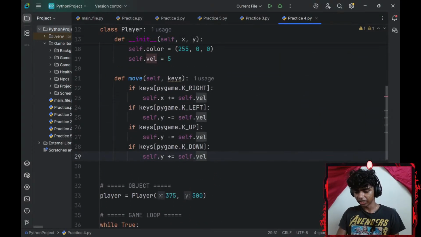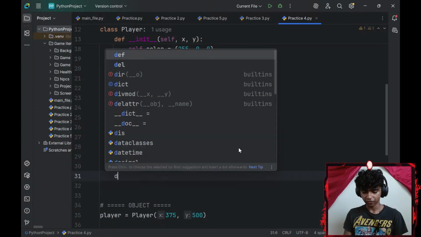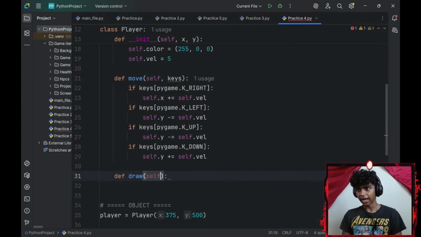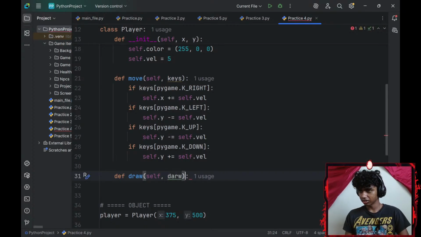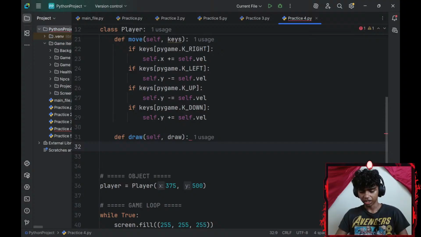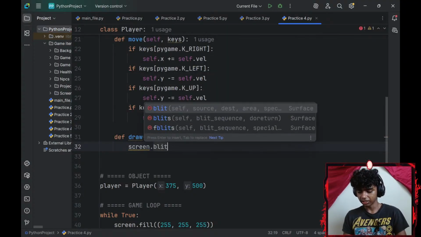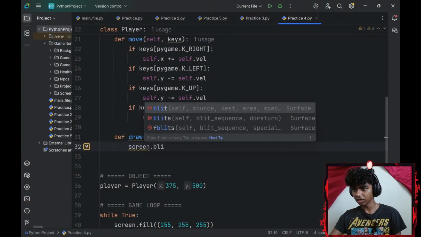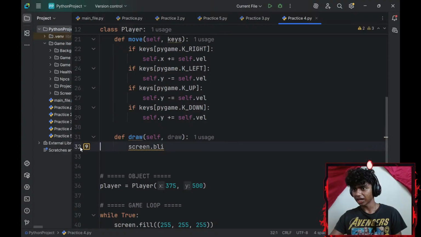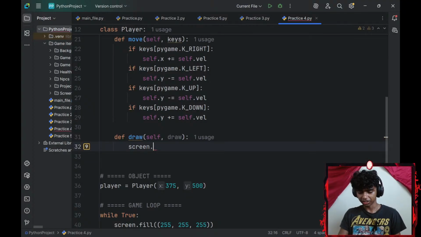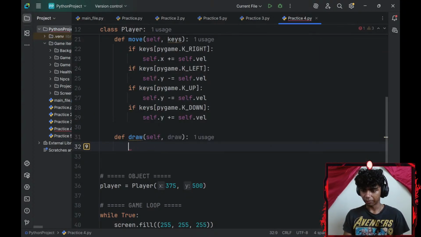Next up, I have to define a draw function. So let me go ahead and define draw. I will need a parameter. Let's think of a parameter. My parameter could be something like, I don't know, draw. Okay, there we go. So I want to draw an object. What object should I draw? Let me go with screen.blit. Actually, not blit. I'll go with screen.draw. How did I add that 9 there? I did click a button, so actually not screen. This should be pygame.draw.